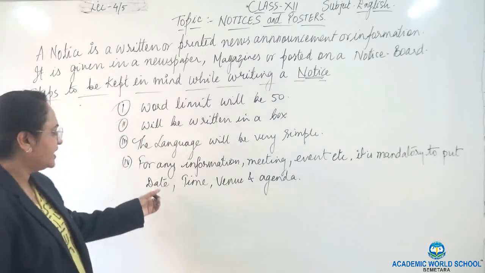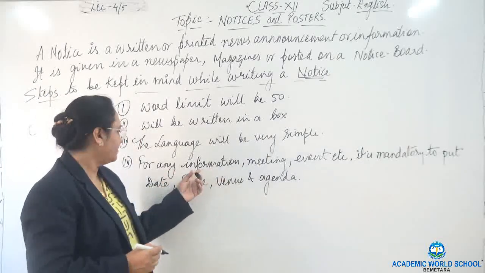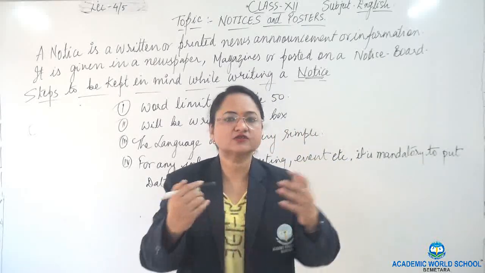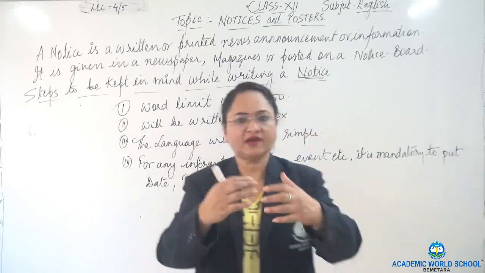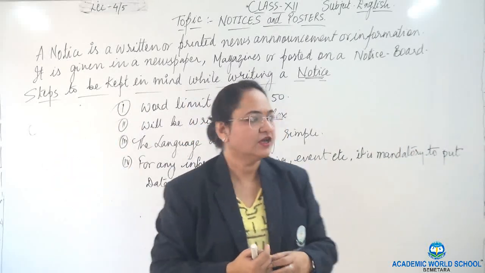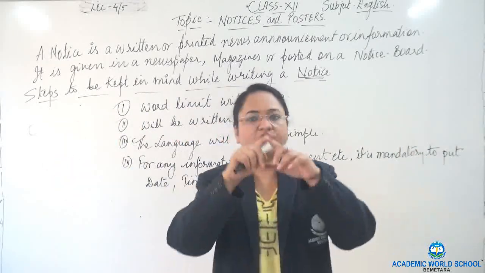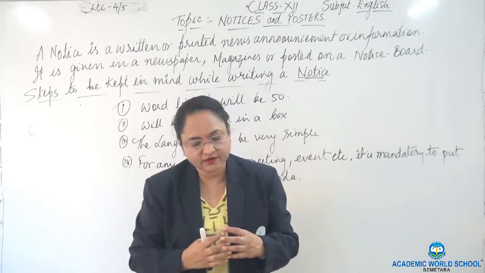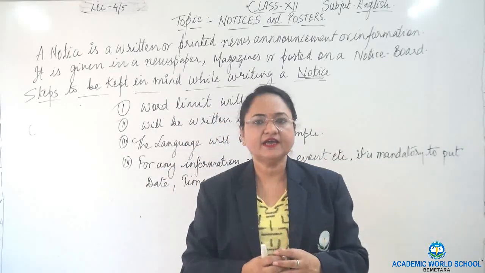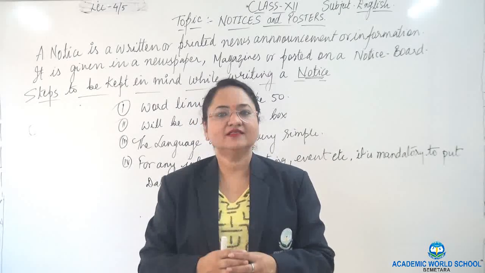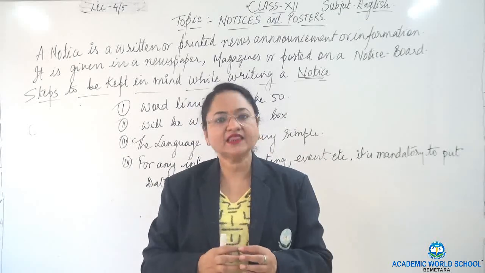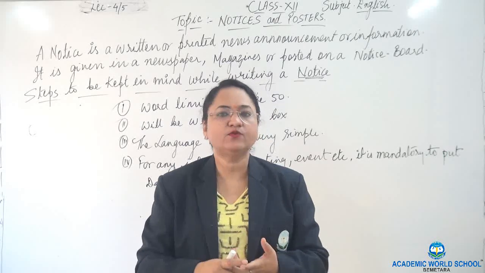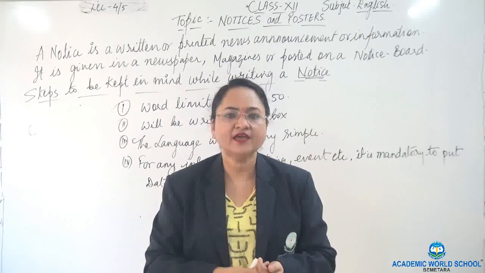So children, pay attention to this line. Formation for any information. Now there is a meeting in a school or in any institution among the staff and the head authorities. When there is a meeting, the notice is circulated. It should mention the date, the time, and the venue, that is, on what date and at which place the meeting is to be held.